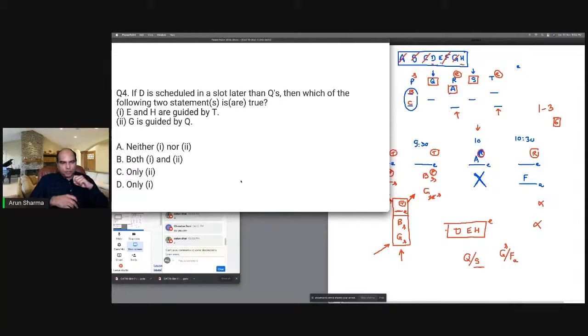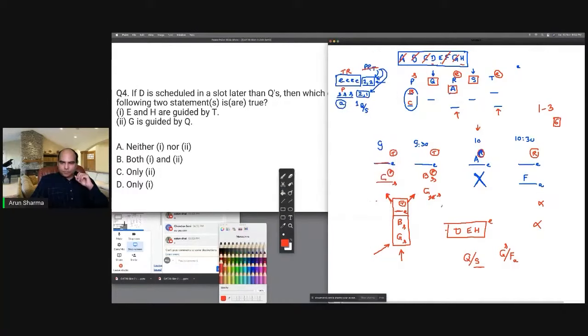So if D is scheduled in a slot later than Q, then what will we have to do? Look, Q is a guide. Q can go to either G or F. Okay. That means he can either be in the 9:30 slot or the 10:30 slot. And if D has to be scheduled in a slot later than Q's, I cannot put Q here. That's not possible.